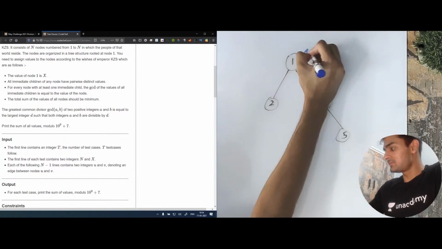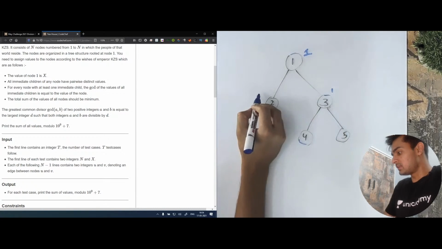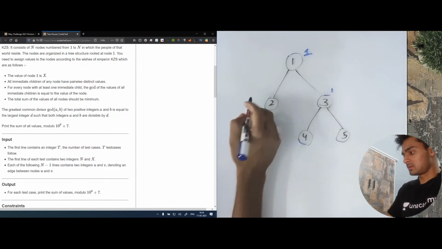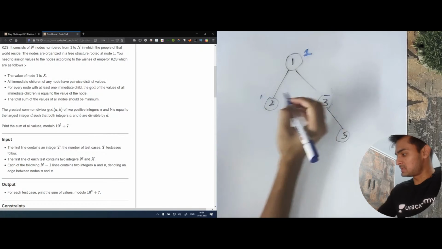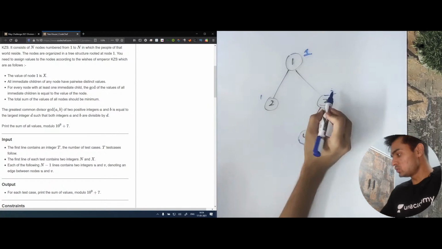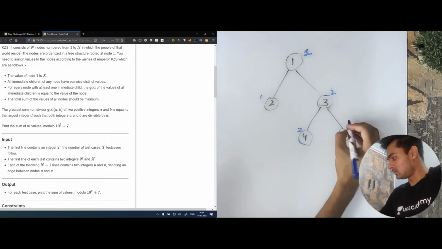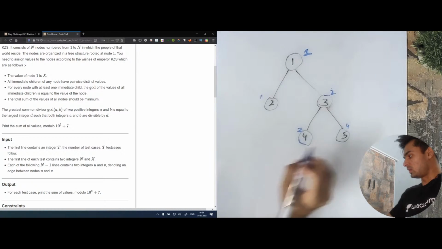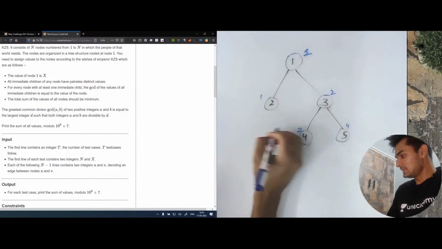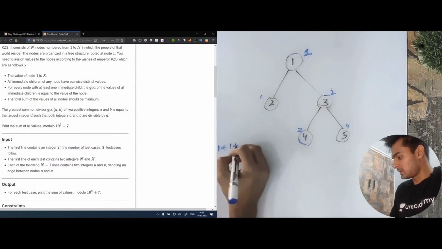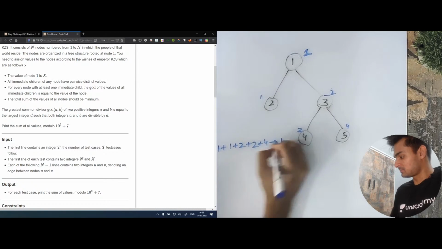Now, we know that the root has a value of 1 for now. There are two options. We can either give 1 to this place, or we can give 1 to this place. Let's first see what happens when we give 1 to this place and 2 to this place. If we give 2 to this place, then one of these children will have a value of 2 and the other will have a value of 4. Why 4? Because the other value has to be a direct multiple of this. Let's find the sum. The sum is 1 plus 1 plus 2 plus 2 plus 4, which makes 10.